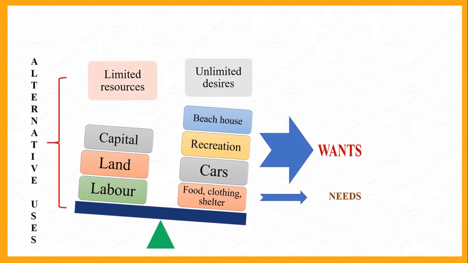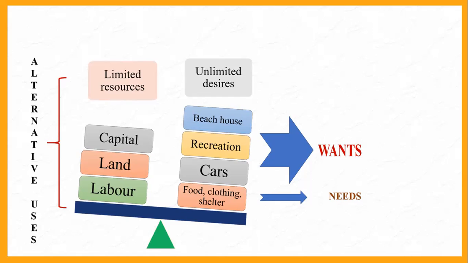Each of these resources, such as land, labor, has many uses. You remember that I had told you that on one particular piece of land you can grow rice, wheat, paddy, vegetables, flowers. You have many choices to choose from.